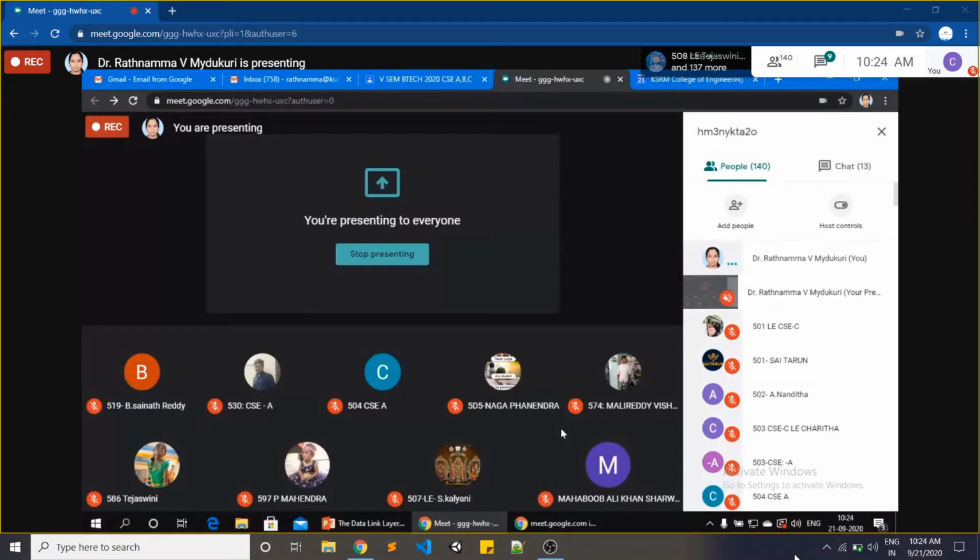So at that time, suppose you get the second frame first, the receiver will wait for the first frame. Then after getting the first frame, it will consider the second frame. So this sequence number helps us send data sequentially to the receiver. So sequence numbers are essential. This trailer field will hold the information of the sequence number of the frame. Okay, so that is about the trailer field.